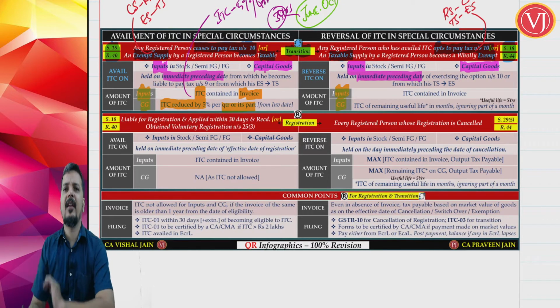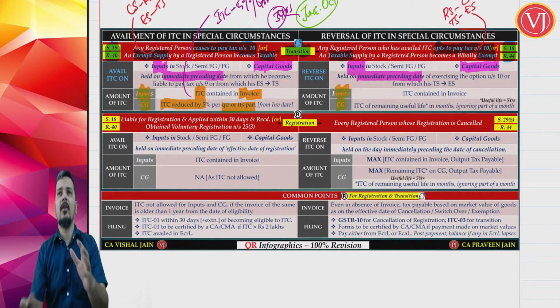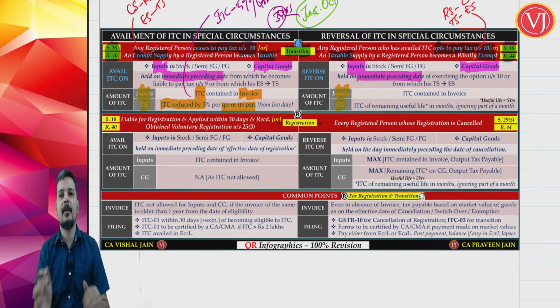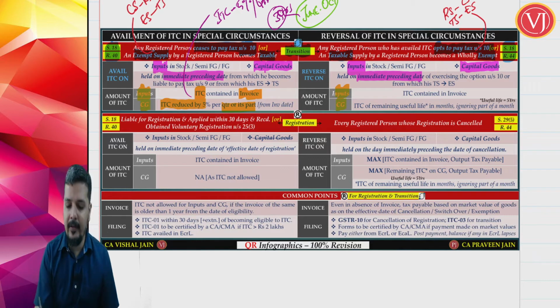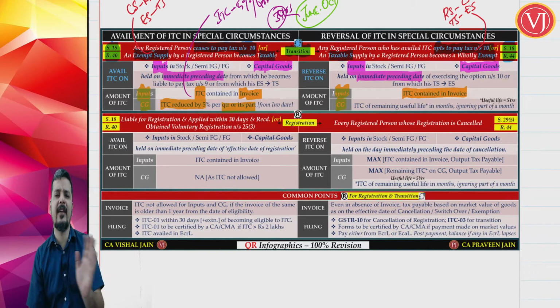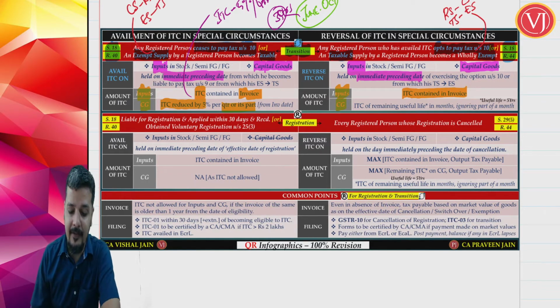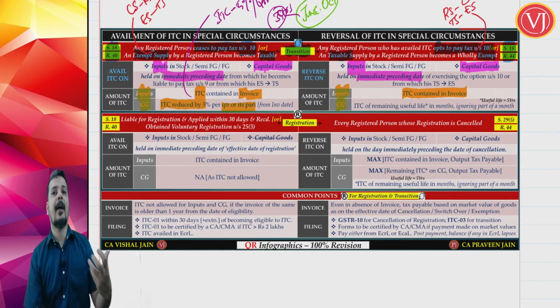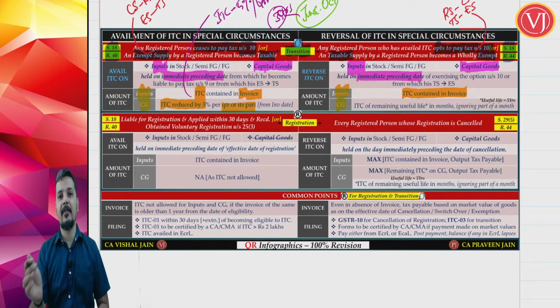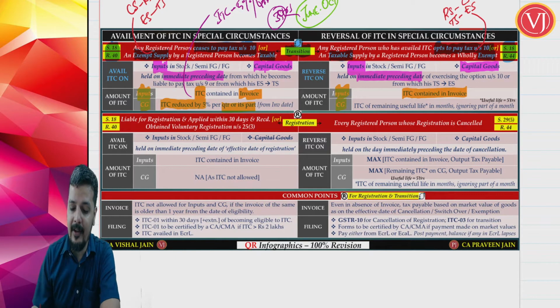On inputs, the same logic. You first find out the quantity of inputs and see the latest invoices. Whatever is the ITC contained in those invoices, reverse the credit. Reversal is the same, just like availment. But for capital goods, friends, things are different. Here, availment of capital goods has a separate formula, whereas reversal of ITC on capital goods has a separate formula. ITC for the remaining useful life, which is always stated as 5 years.